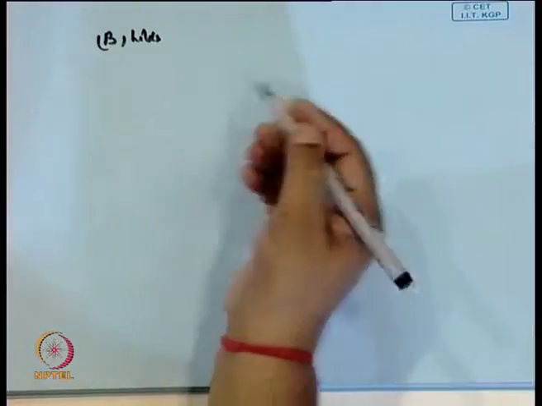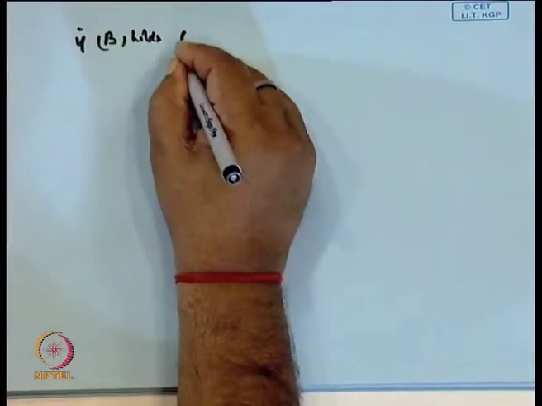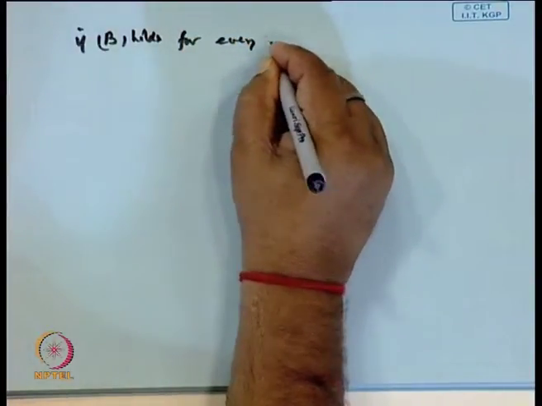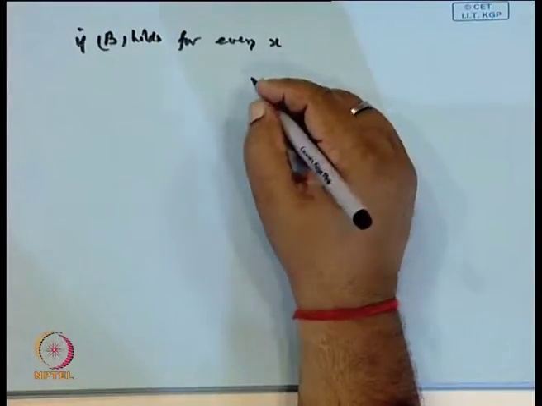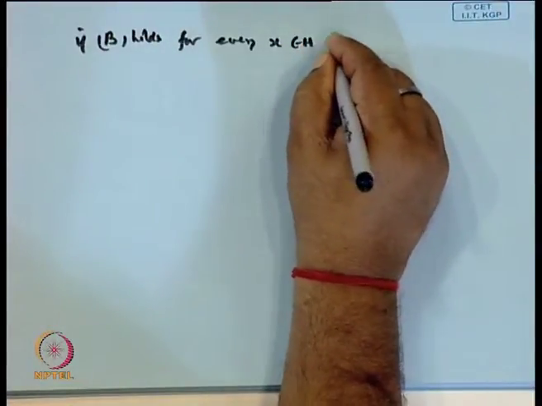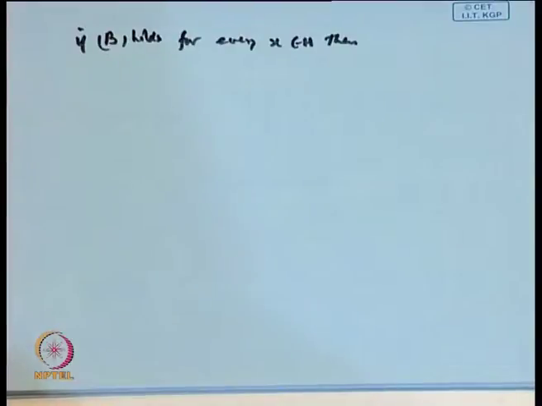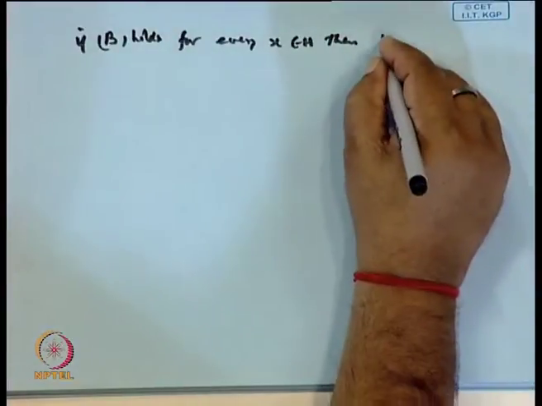Is it clear or not? Conversely, if B holds for every x in H, then M must be total in H.